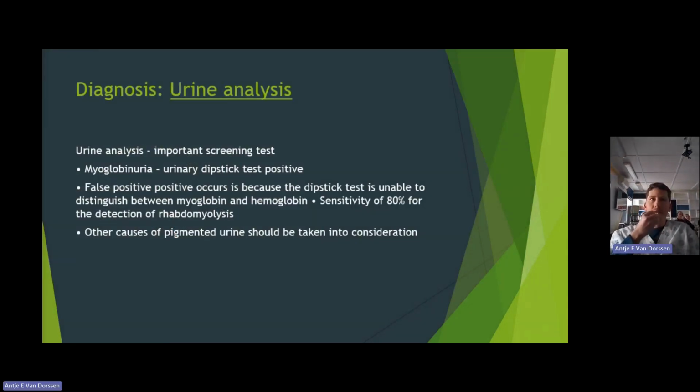When we look at our urine analysis, a very important screening tool, myoglobinuria is diagnostic. But we have false positive results because the dipstick is not able to really test that. It will pick up blood instead. But it has 80% sensitivity to detect rhabdomyolysis. But when you look at other causes of pigmented urine, that is taken into consideration.